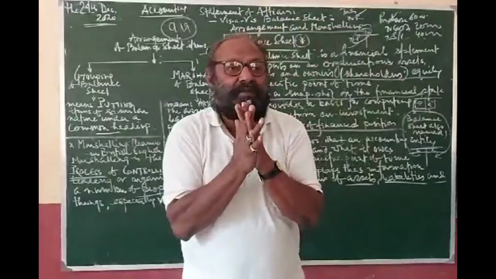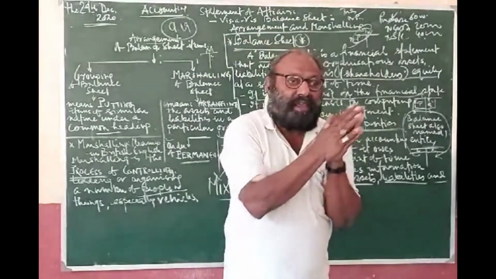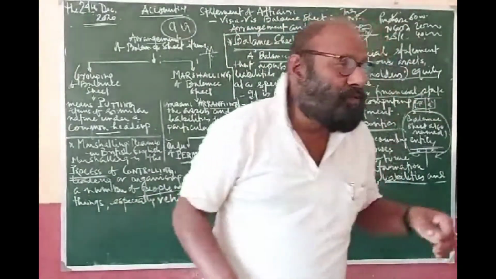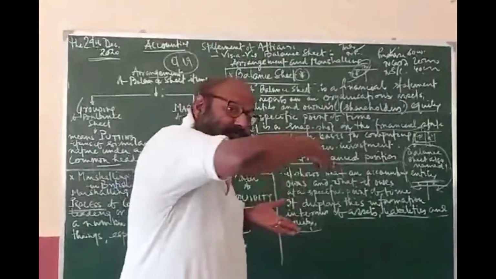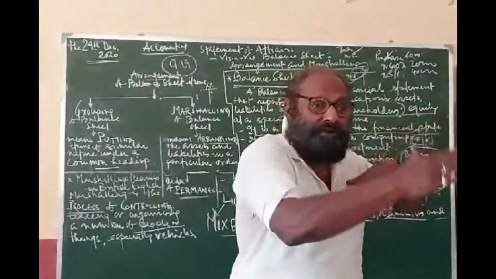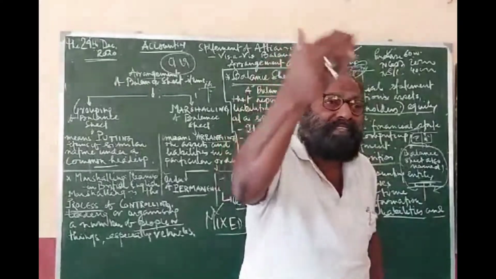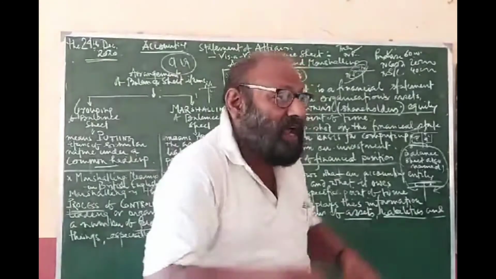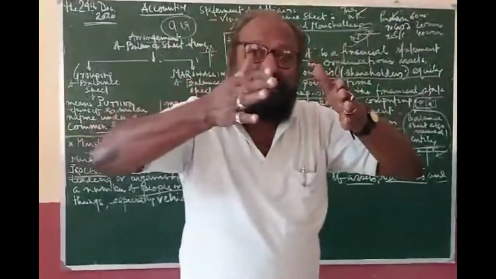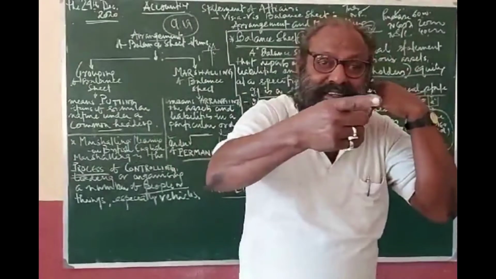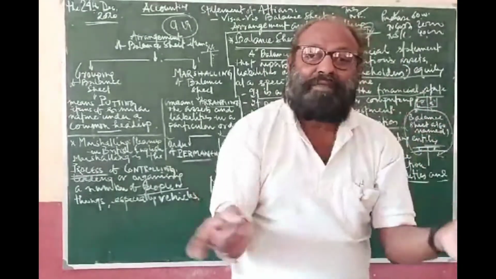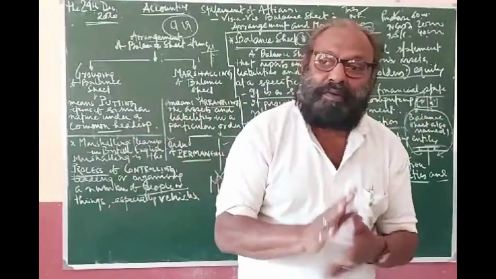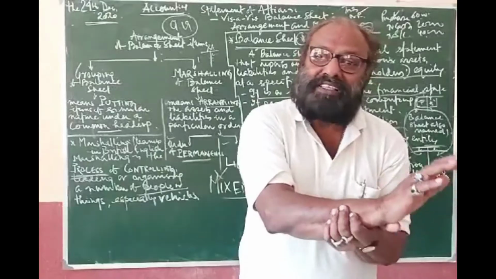Now, how do we present this statement? Whenever we are presenting this statement, we follow some rule, and that rule is known as arrangement of the items. This arrangement is of two types. One is grouping. First you group the items. All the assets and all the liabilities are grouped as per their nature. They may be fixed, current, short term, long term, and so on. So they are grouped first, and after grouping, we place them in some particular order. It may be the order of permanence, the order of liquidity, or a mixed order. So that is in a nutshell everything about balance sheet, statement of affairs, marshalling of balance sheet, and arrangement of balance sheet items.